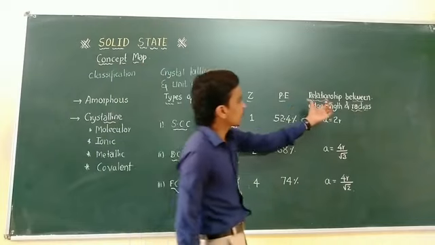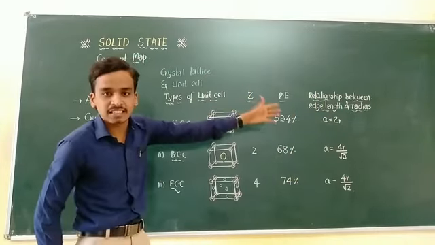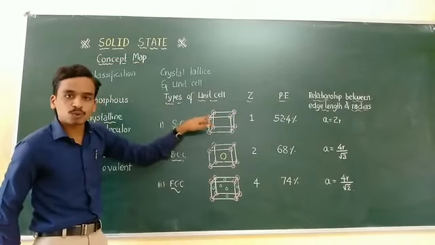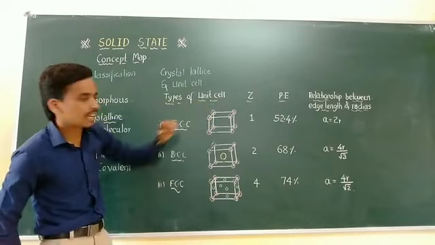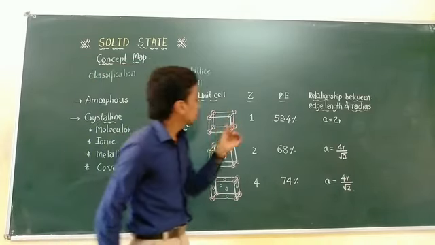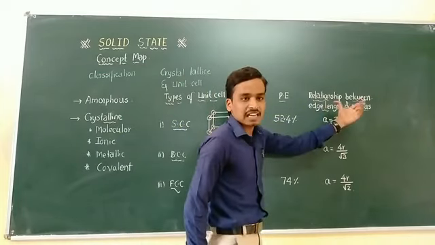And the last part of this study is the relationship between the edge length and the radius. Edge length means the distance between two adjacent lattice points. Here you can see these are the edge lengths. And what is the radius of these atoms? That is the relationship between the edge length and the radius.